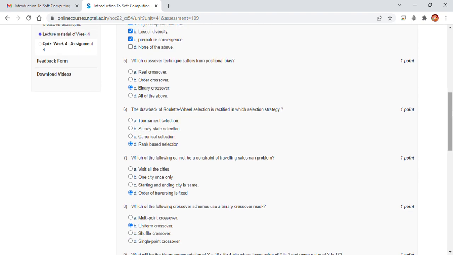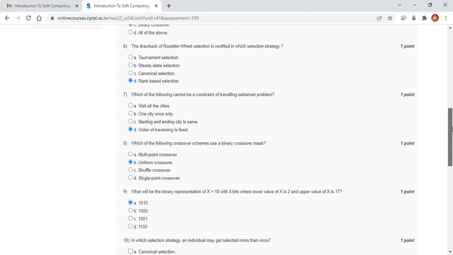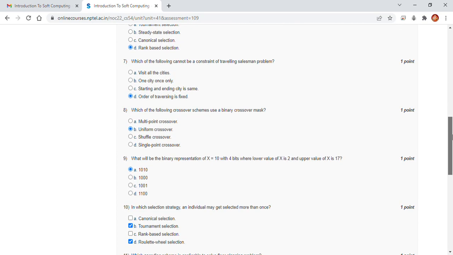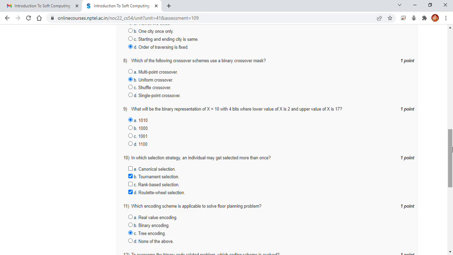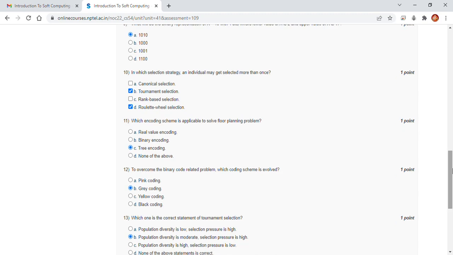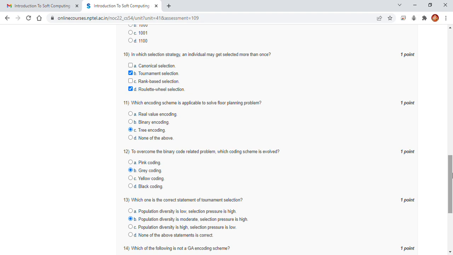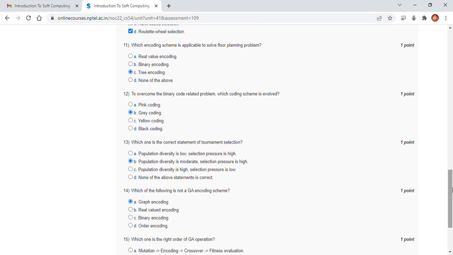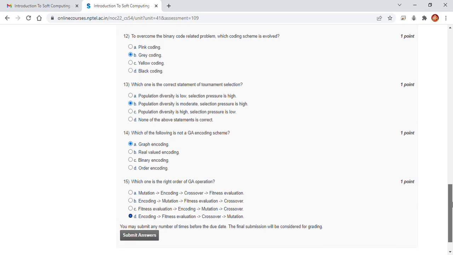The drawback of roulette wheel selection is rectified in which selection strategy? Rank-based selection. Which of the following cannot be a constraint of the traveling salesman problem? Order of traversing is fixed. Which crossover scheme uses a binary crossover mask? Uniform crossover. What will be the representation? 9A. Then 10B and D. 11C, tree encoding. To overcome the binary code related problem, which coding scheme evolved? Gray coding. 13B. Which of the following is not a GA encoding scheme? Graph encoding. Then 15D.